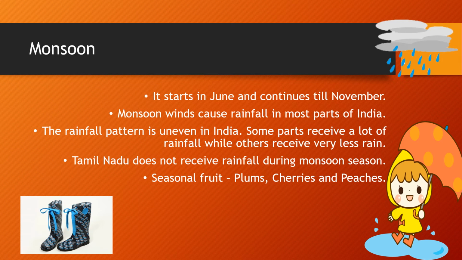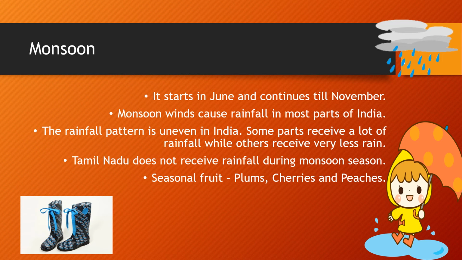Winds which blow from the Arabian Sea and the Bay of Bengal towards the land, that is towards India, our country, are known as monsoon winds. These monsoon winds have a lot of moisture in them, and because of this moisture, they cause rainfall in India.